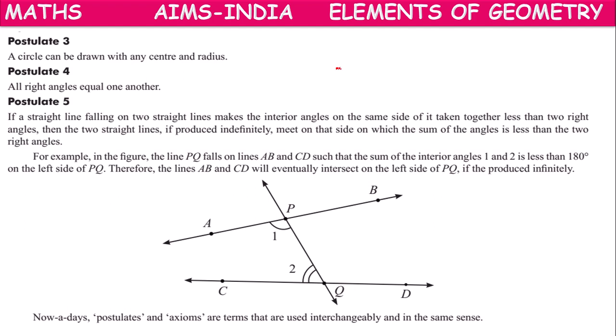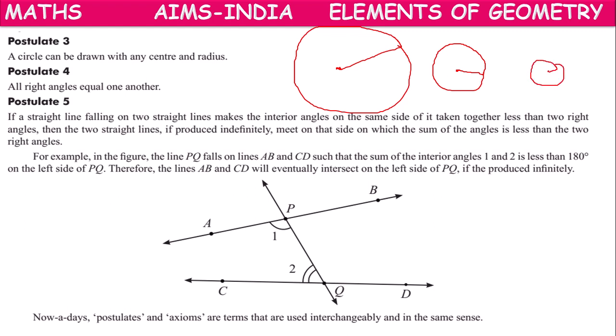If I take a center like this, center here, and take this radius, with this radius we can draw a circle. If I take a center here and reduce the radius, with this radius we can draw one more circle. If we reduce the radius, we can draw one more circle. Like that, with any center, with any radius, we can draw a circle.